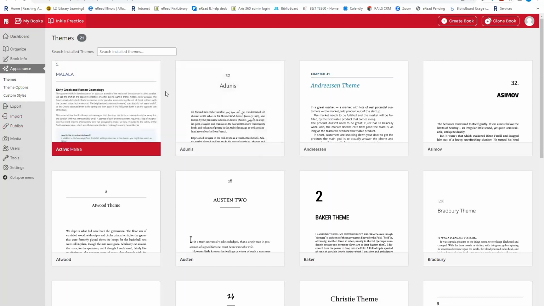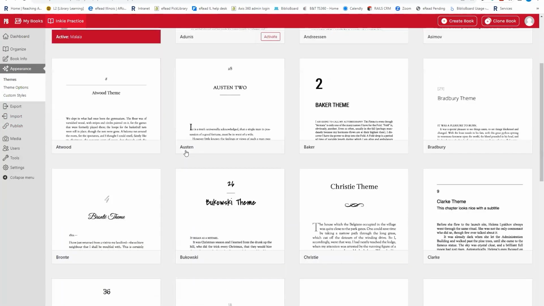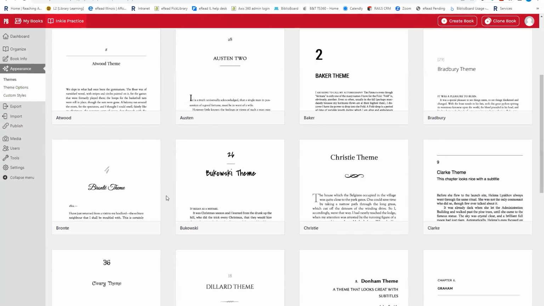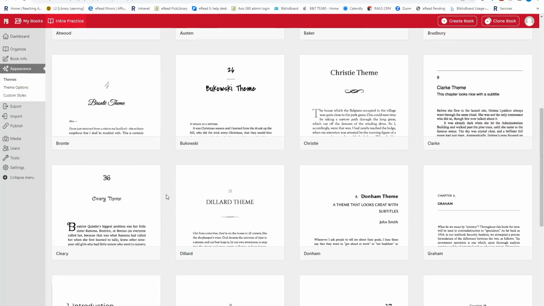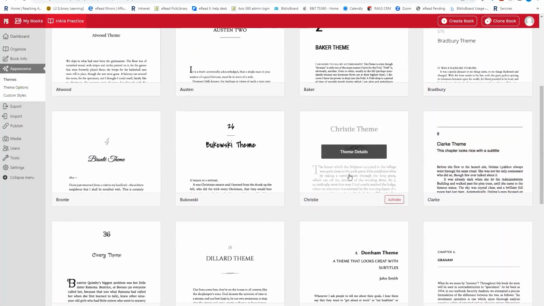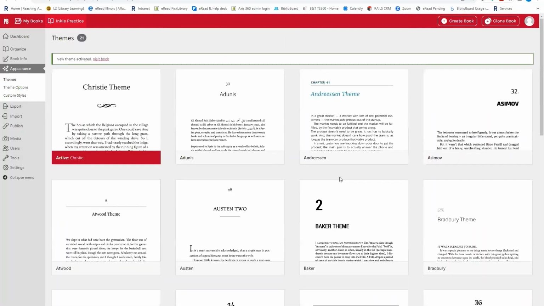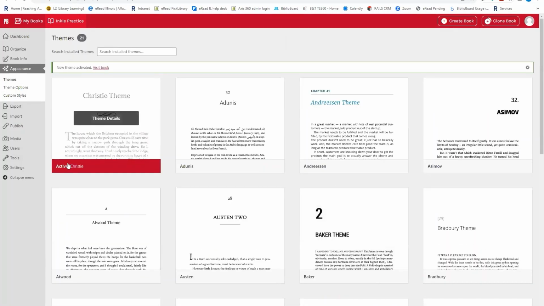So this is where I can choose the font, the way the chapter headings look, etc. for my work. And let's say, okay, what do I want for Peter Pan? I'm going to choose the Christie theme right here. I'm going to go ahead and activate that one, so that when I export the book, this is the way the chapter headings are going to look, and this is the font for the text. So that's active now.